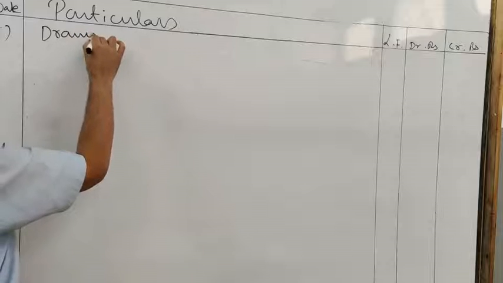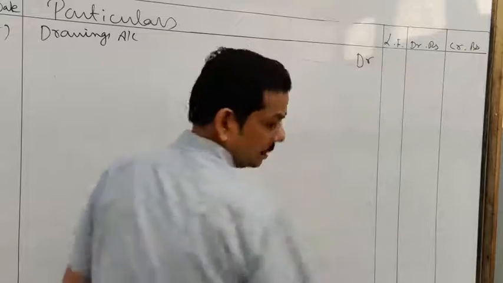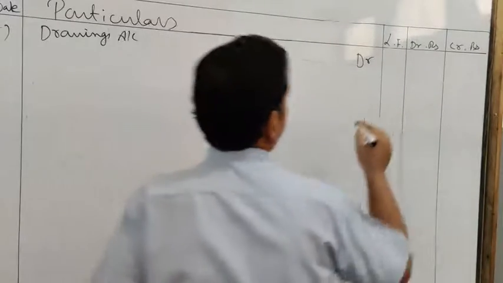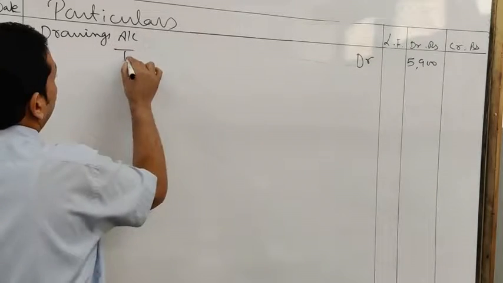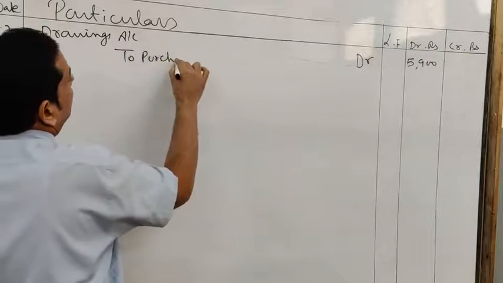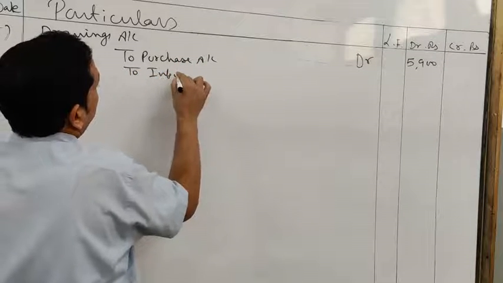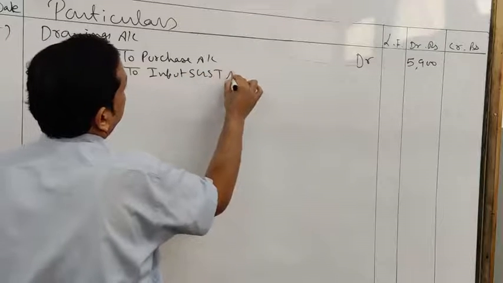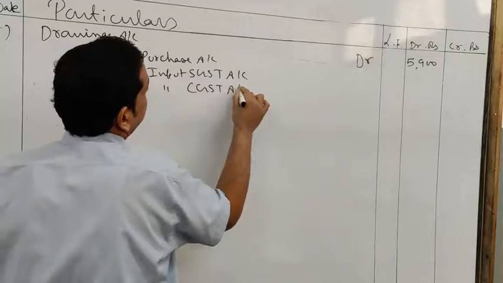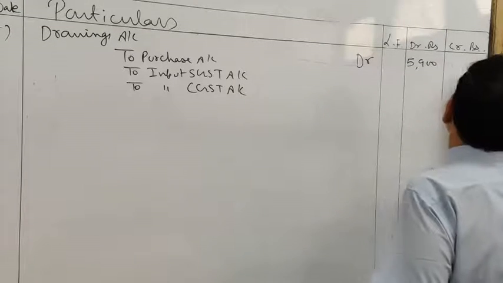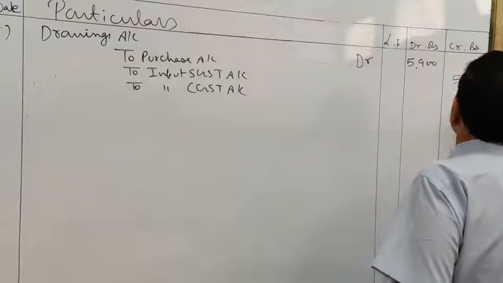So drawings account debit, amount is 5,900, to purchase account, to input SGST account, to input CGST account. Clear? Goods purchased of 5,000 and 9% CGST and SGST is reversed. Clear?